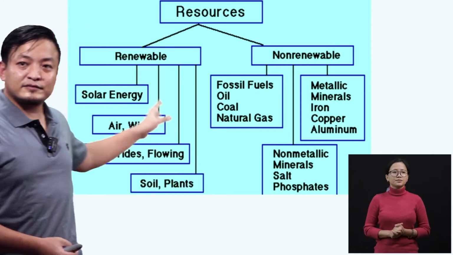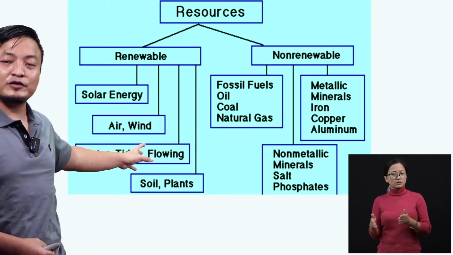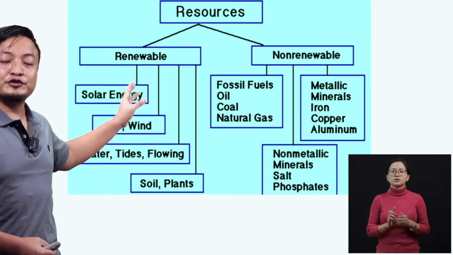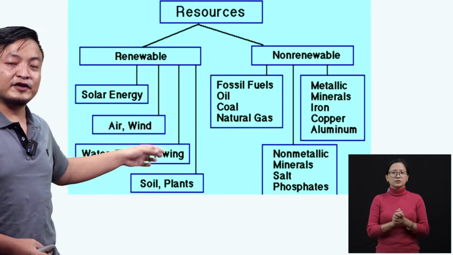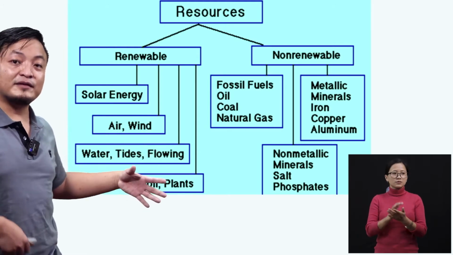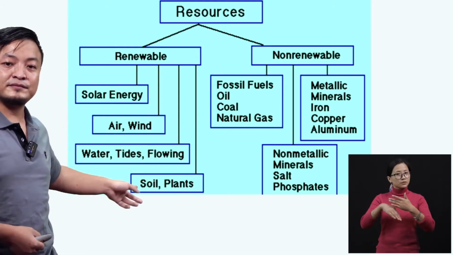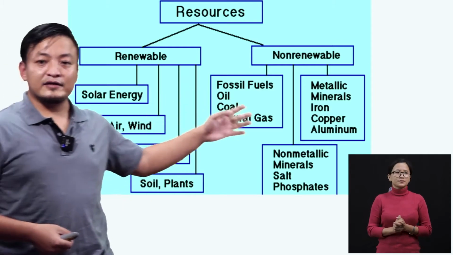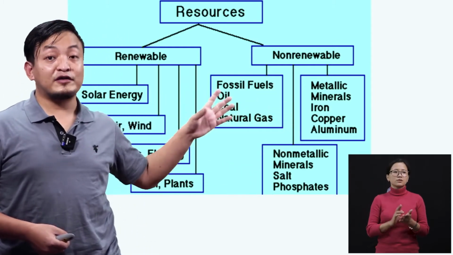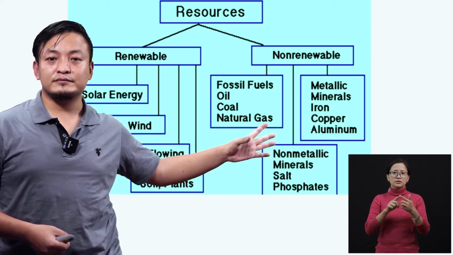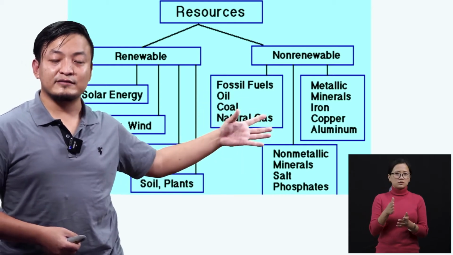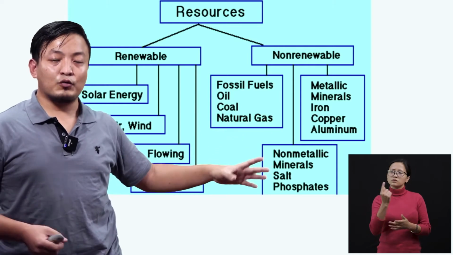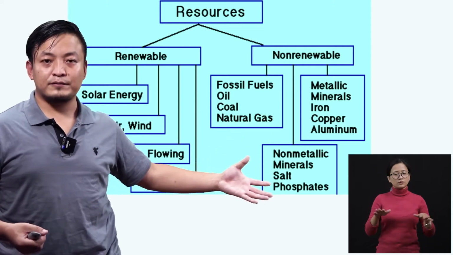Here on the left side, we have examples of the renewable resources, those which can be renewed. Even after we use them up, they can be reproduced. And here, non-renewable means which cannot be renewed, that cannot be produced again. Once it is used up, once it is over means over.